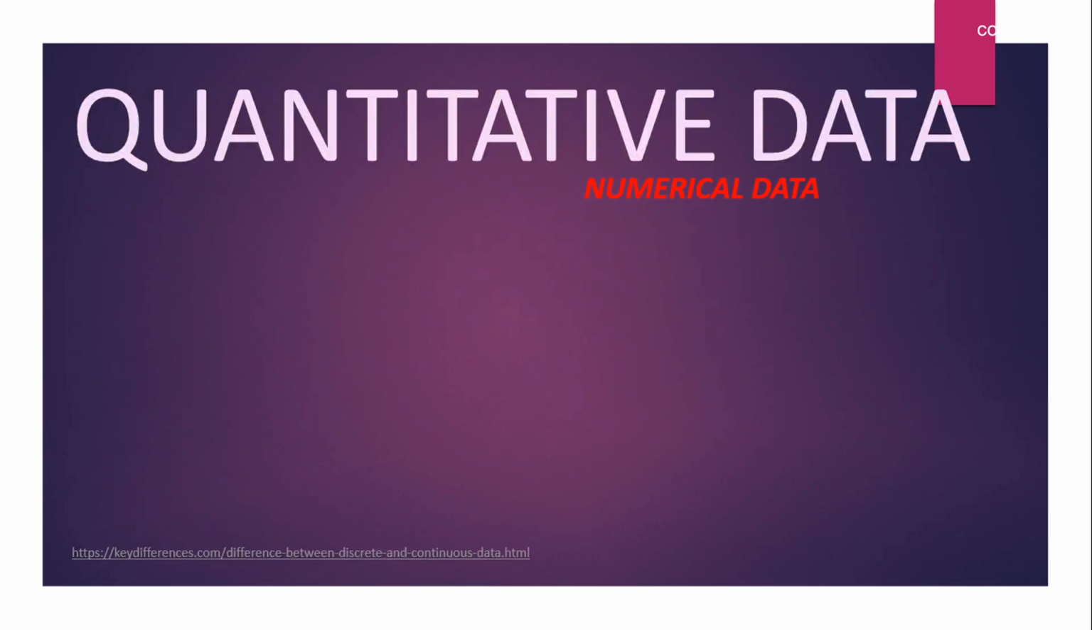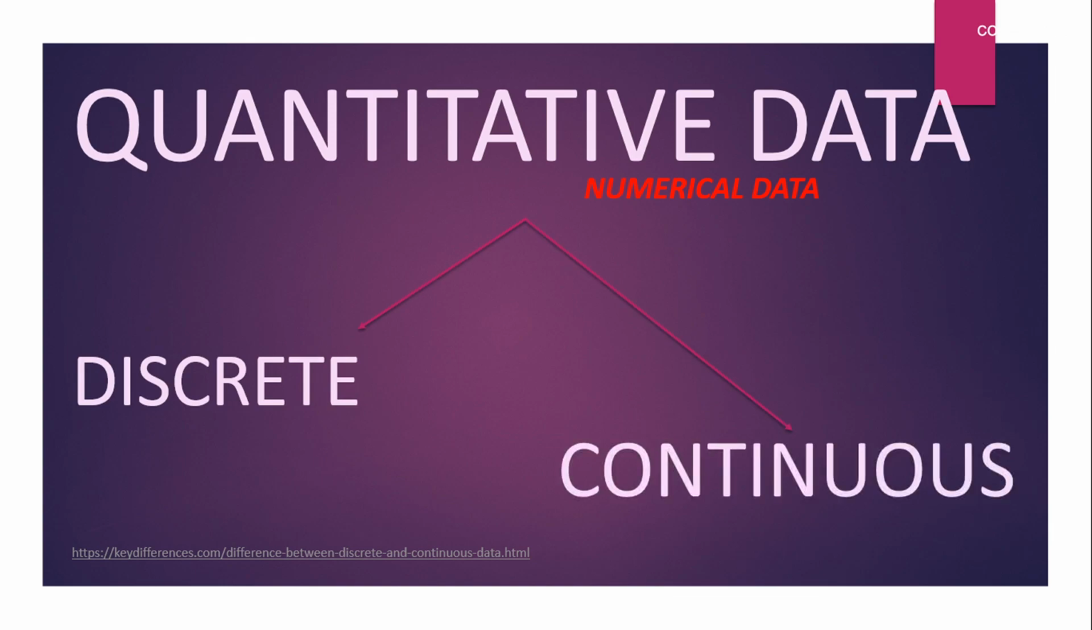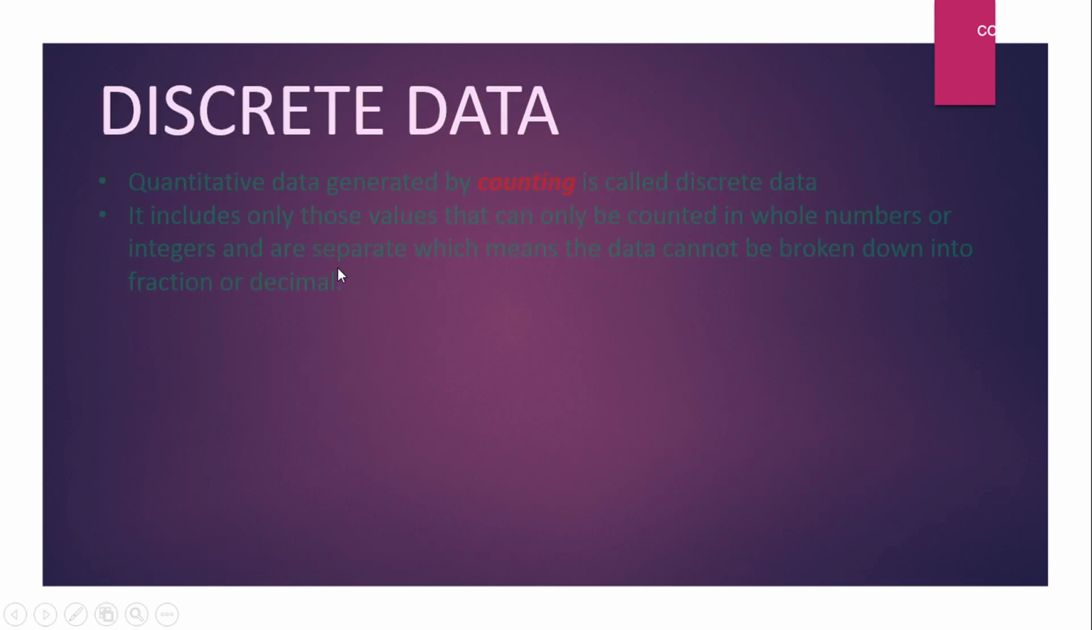Now quantitative data, also known as numerical data, is divided into two parts. First one is discrete, the second one is continuous. So what is discrete data? Quantitative data that you generate by counting is called discrete data. It includes only those values that can be counted in whole numbers or integers and are separate, which means the data cannot be broken down into fractions or decimals. So to get a better understanding, let's take some examples like 2 dogs, 30 cars, 500 apples.